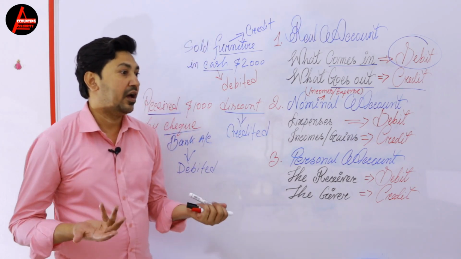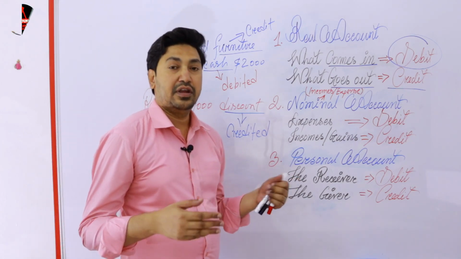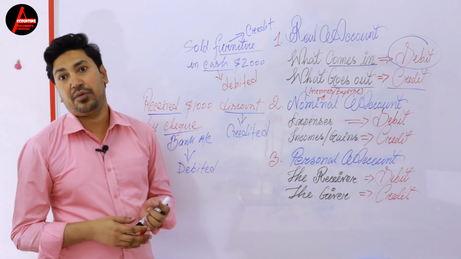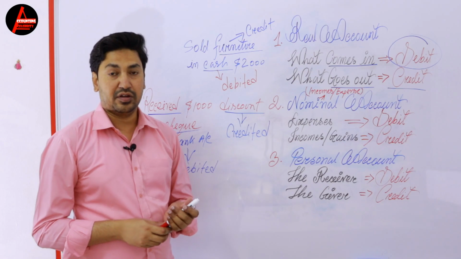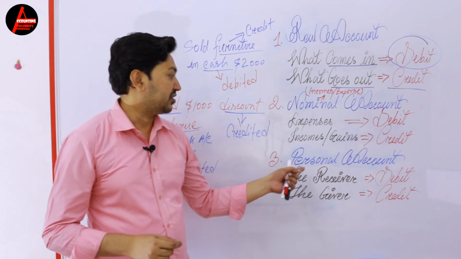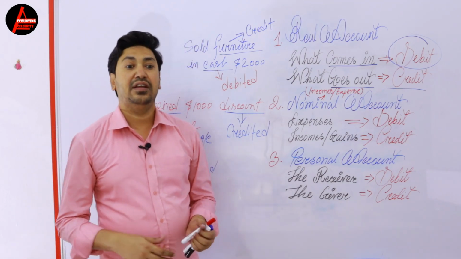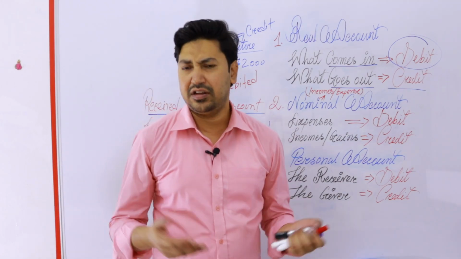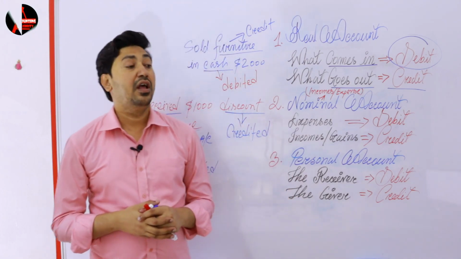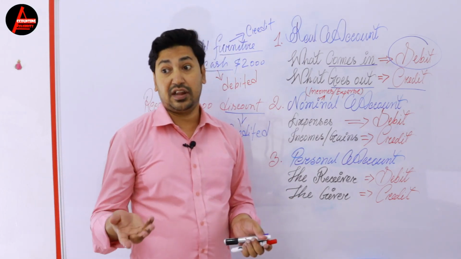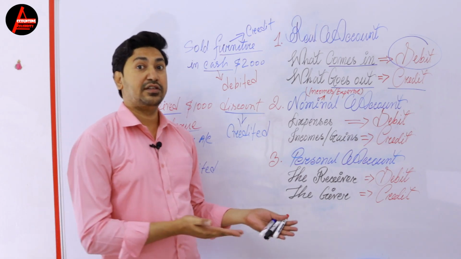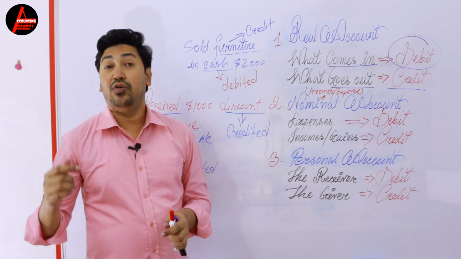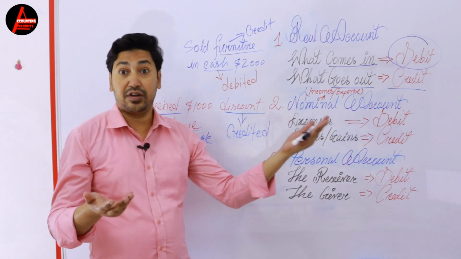Personal account means the name of any person, company, bank, or organization. Companies like Microsoft, Apple, Sony, and organizations like hospitals, schools, colleges, universities, even clubs and societies, like Barcelona or Real Madrid.